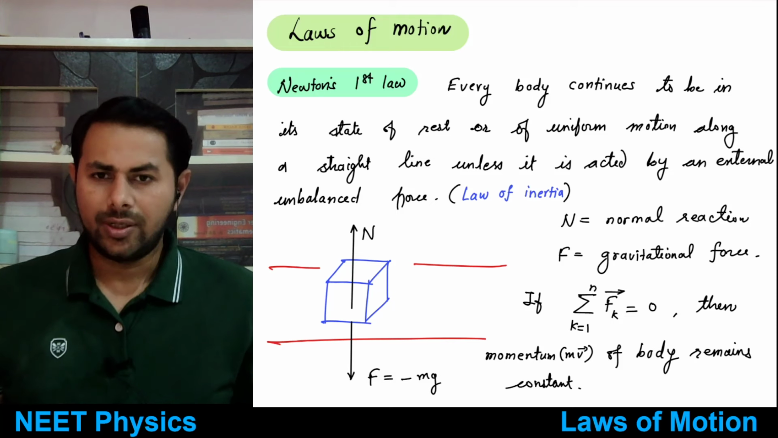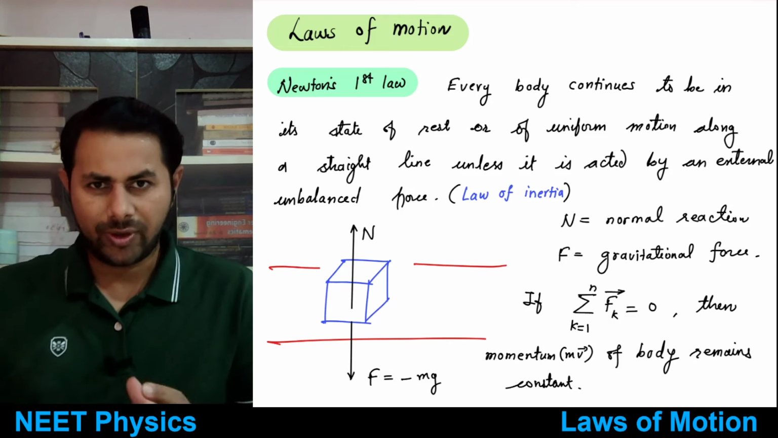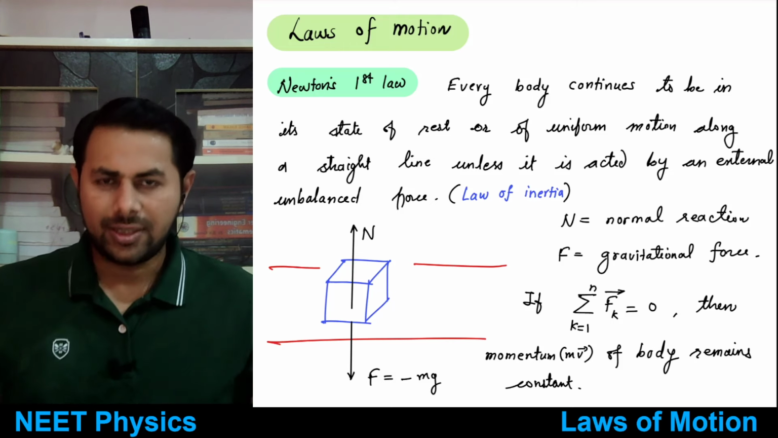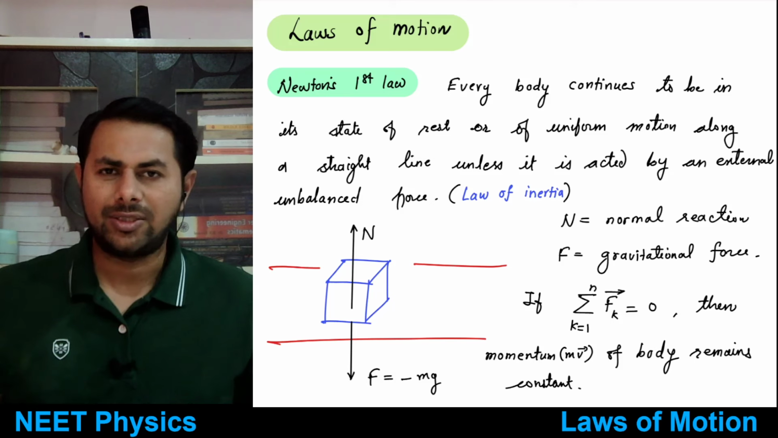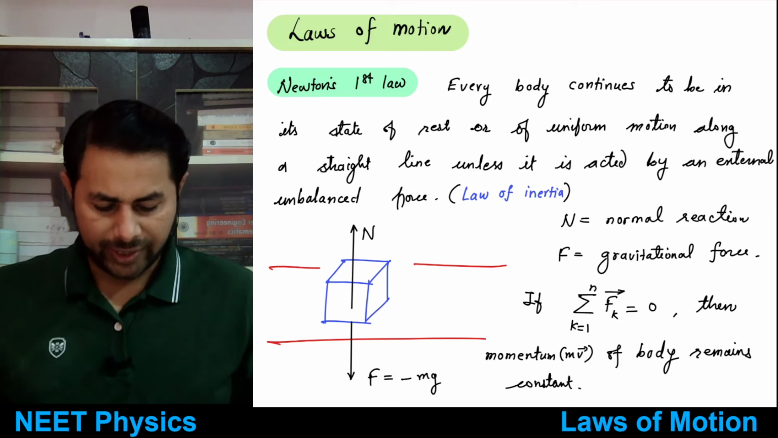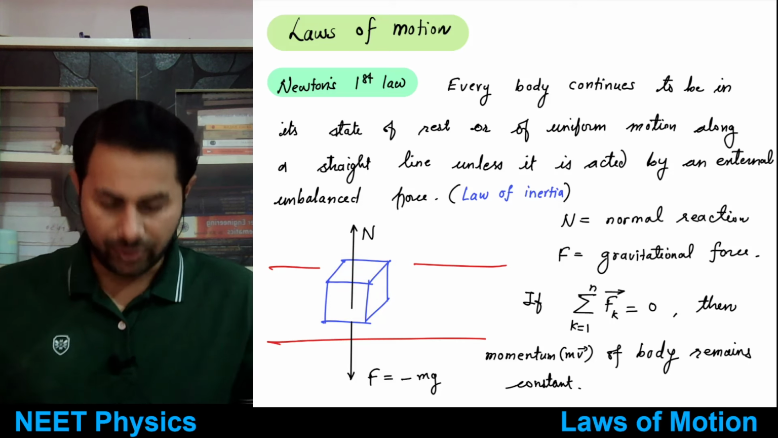Okay, if a body is at rest, it will remain at rest. If a body is moving with uniform velocity, it will keep on moving with uniform velocity till the time there is no external unbalanced force acting on the body. This is a very simple law, right? So for an example, suppose we have this wooden block resting on a floor.